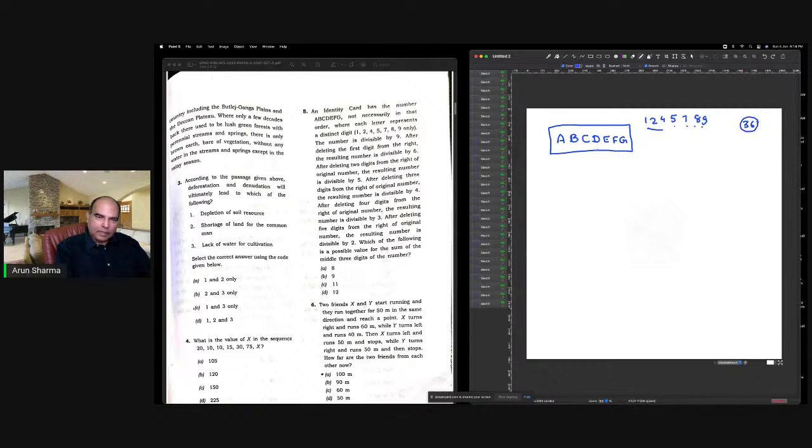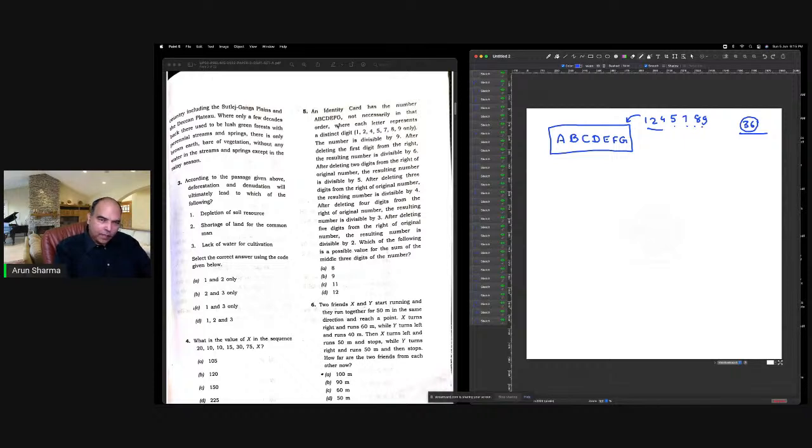So why I'm talking about that is because the first information given to me here is the number is divisible by 9. So all the digits are used. सब digits used होगा तो 9 से अपने आप divisible होगा, because sum of digits being 36. A number whose sum of digits is 36 will have divisibility by 9. So after deleting the first digit from the right, the resulting number is divisible by 6. मुझे ये नहीं लग रहा है कि, I mean, why are they saying not necessarily in that order? I think वो irrelevant है वहाँ पे.